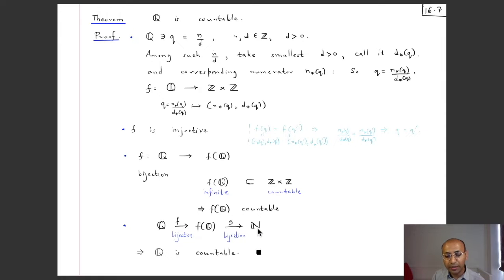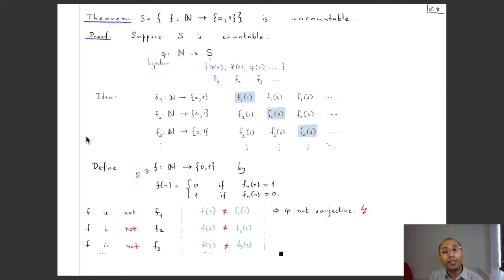So that means that there exists a mapping which is a bijection from N to f(Q), and the inverse of that mapping will then be a mapping, let's call it g, from f(Q) to N. So we have got a bijection from f(Q) to N. Meanwhile, we also had this bijection from Q to f(Q). And if I compose these two bijections, then I get a bijection from Q to N. And the inverse of this bijection from Q to N will be a bijection from N to Q, okay? And that shows that Q is countable because we have a bijection from N to Q, okay? So this completes the proof that the set of rational numbers is countable.